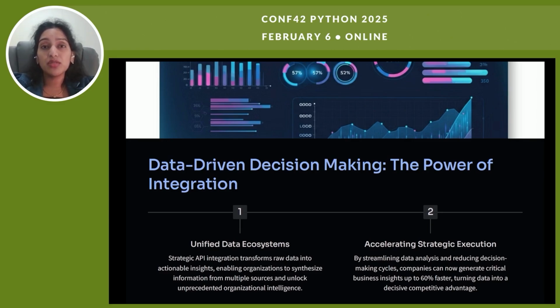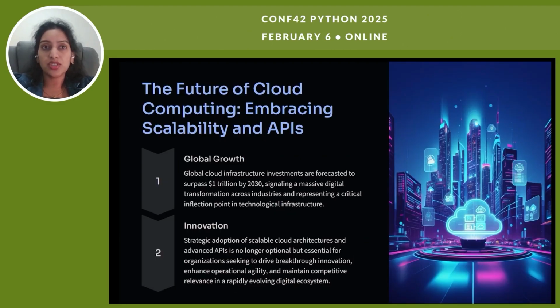Next, we'll explore how these scalable cloud technologies and APIs are shaping the future of industries, driving growth and fostering innovation. Cloud investments are projected to surpass $1 trillion by 2025, with 80% of workloads running on cloud platforms. The cloud is not just about storage or computing power anymore. It's a foundation of digital transformation, enabling businesses to modernize their operations, enhance customer experiences, and stay competitive.